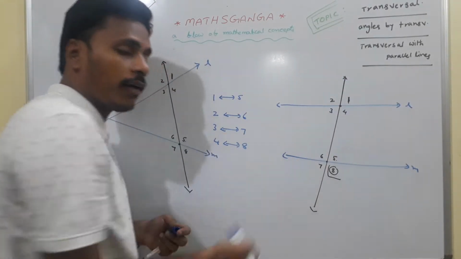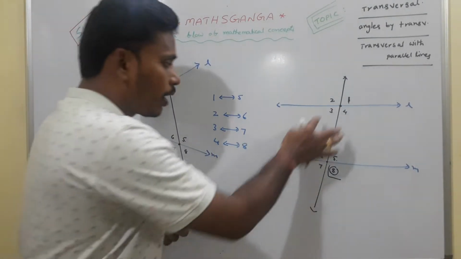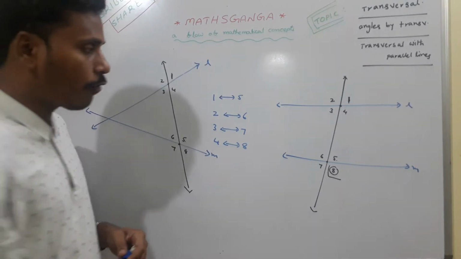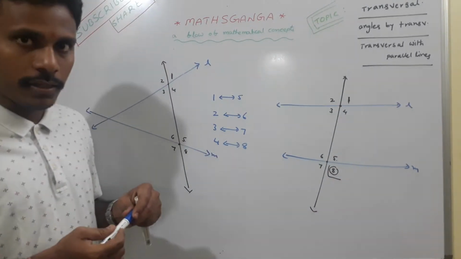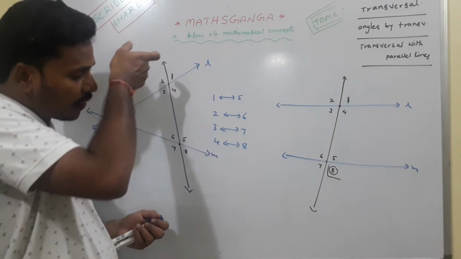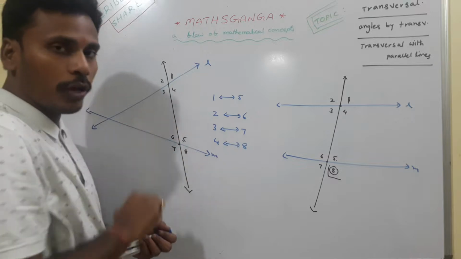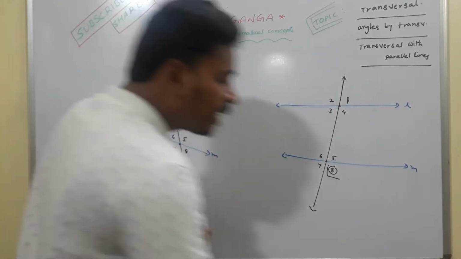So 1 and 5 is called a pair of corresponding angles, 2 and 6 are a pair of corresponding angles, 3, 7 a pair of corresponding angles, 4, 8 also a pair of corresponding angles. So corresponding angles means one angle here and another angle corresponding to that one in this lower set. This is corresponding angles. And now interior angles.